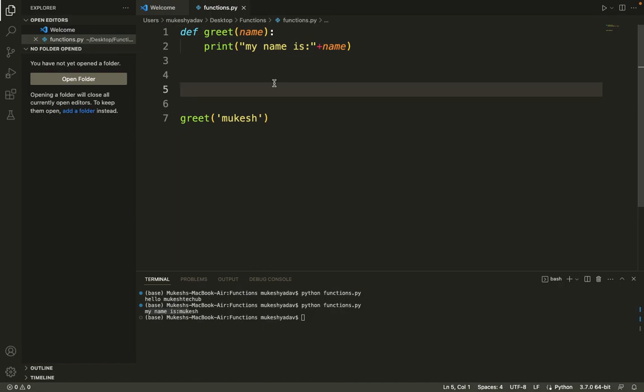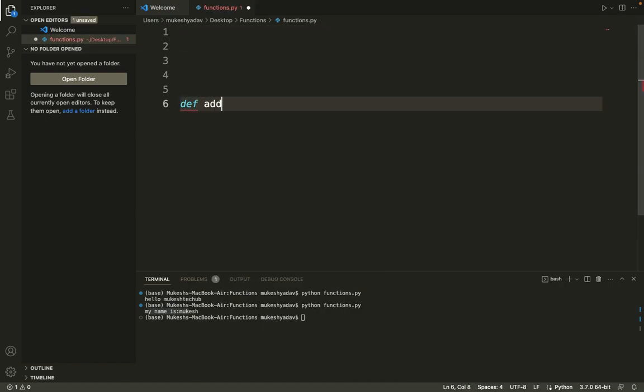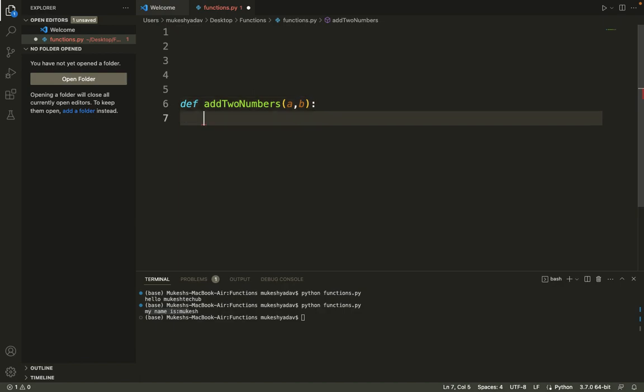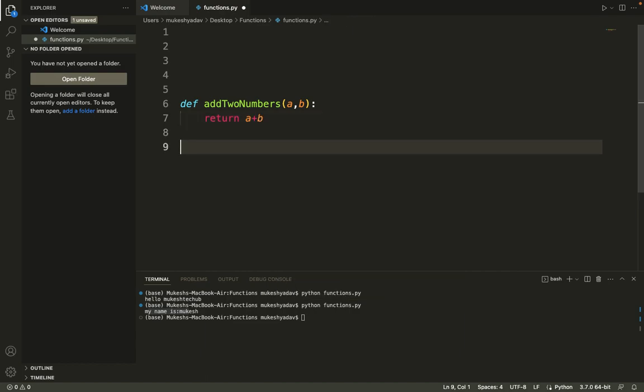Now let's say there is one different function, def add two numbers, and it takes two parameters, or I can say two arguments, a and b, and from here I'm just returning a plus b. This function simply adds the two numbers and returns the result.